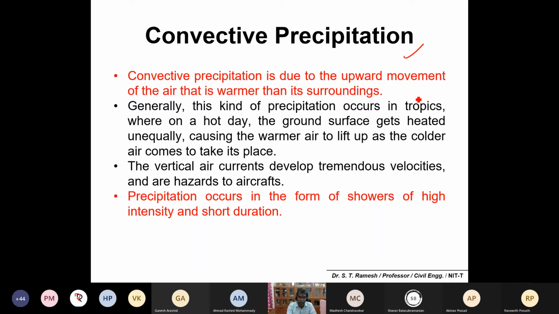It's very simple. Convective precipitation is due to the upward movement of air that is warmer than its surroundings. There you would have experienced rain occurring in a particular area for a particular time period. This kind of precipitation generally occurs in tropical climates, where on a hot day the ground surface gets heated unequally, causing the warmer air to lift up as colder air comes into contact. The vertical air currents develop tremendous velocities and are sometimes very hazardous to aircraft as well.